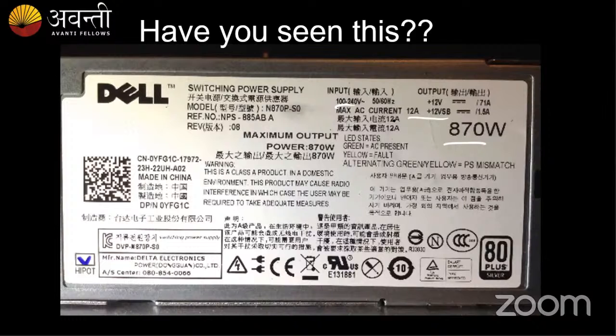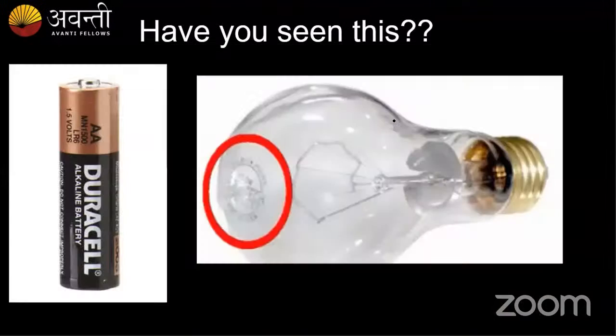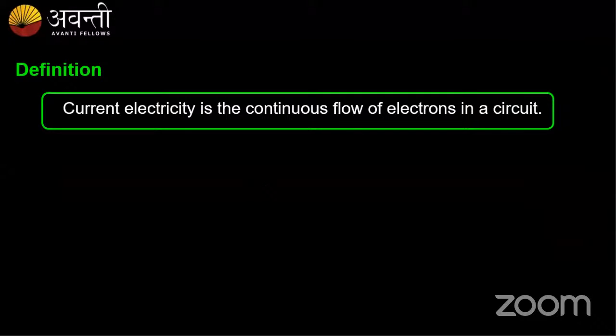So we'll study all of these in detail in this chapter. We had also seen that there exists a rating of 1.5 volts or power of 150 watts, etc. So what are these? Why are we using these? We'll study in detail. Before that, we'll learn about what is current, or what is current electricity.